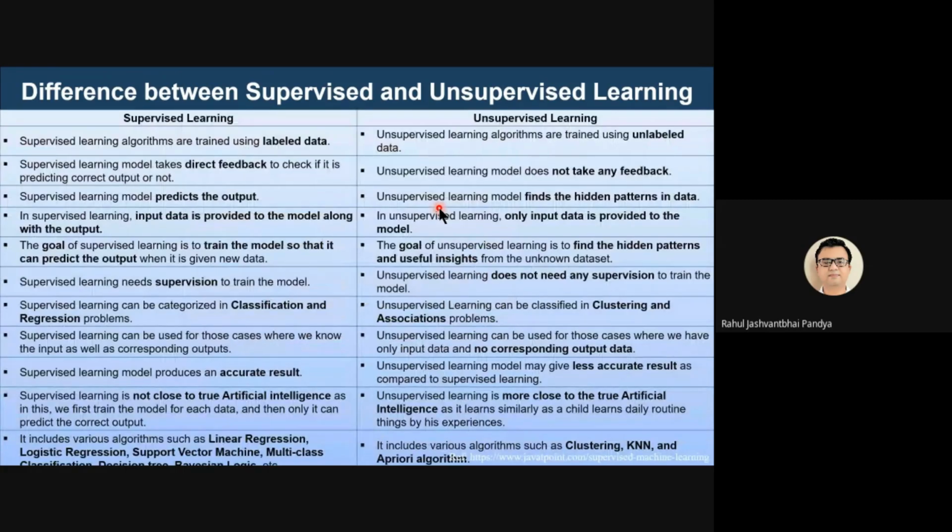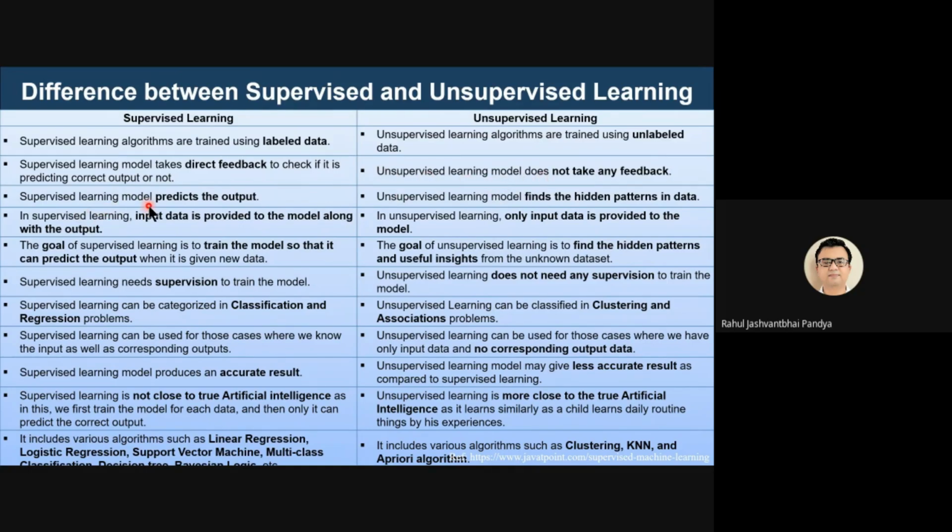This particular table summarizes the differences between supervised and unsupervised machine learning. Supervised machine learning algorithms are trained using labeled data, whereas unsupervised machine learning algorithms are trained using unlabeled data. Supervised machine learning algorithms generally take direct feedback to check if their predictions are correct or not, whereas an unsupervised machine learning model doesn't take any feedback.